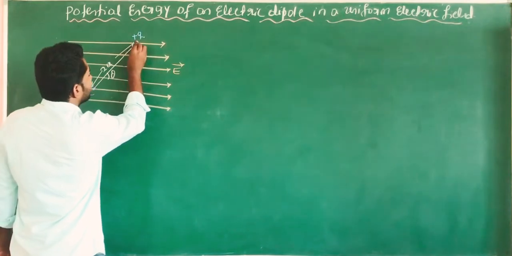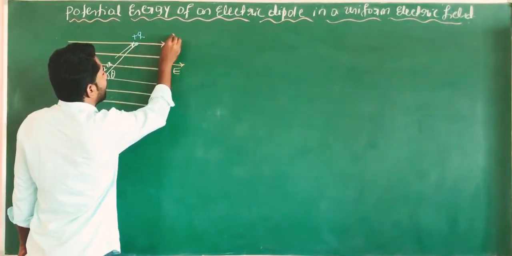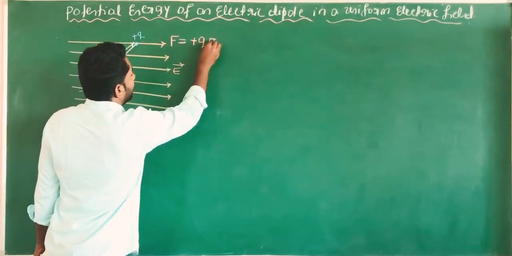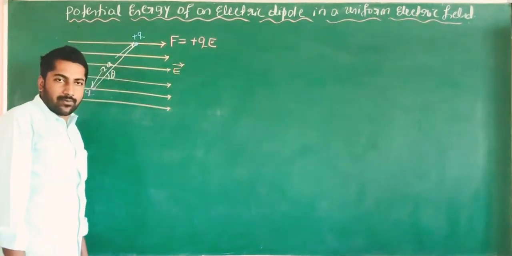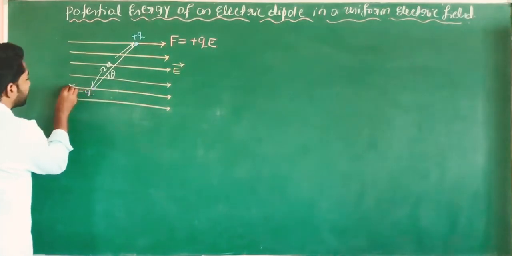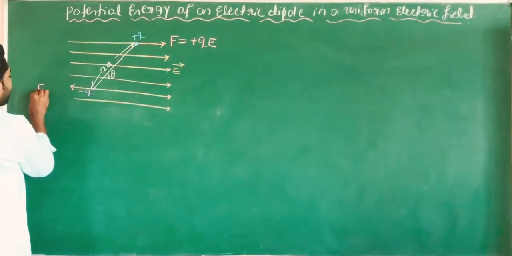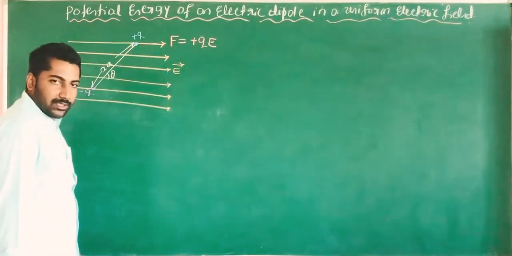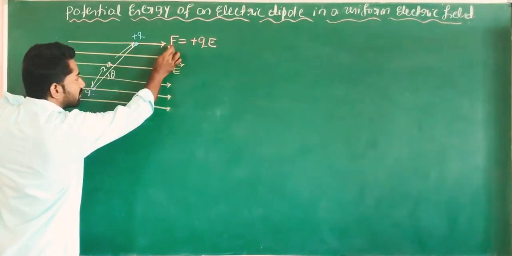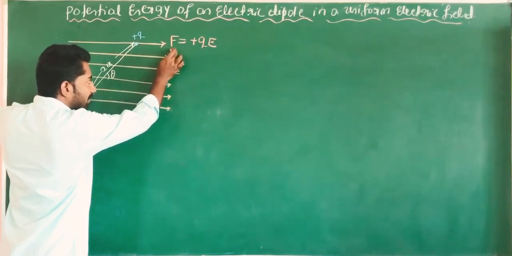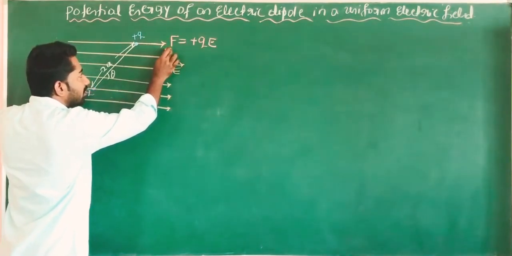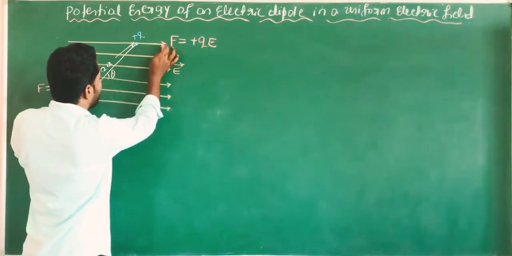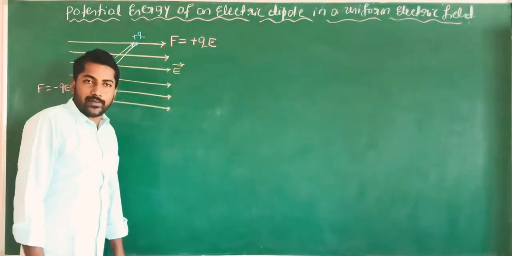Here, the force acting on this charged particle is F equal to plus qE. That is the electric force. And the force acting on this charged particle is F equal to minus qE. These two forces are equal in strength but opposite in direction. This one is moving in this direction and this one is moving in this direction. Due to this couple of two forces, the torque is produced.